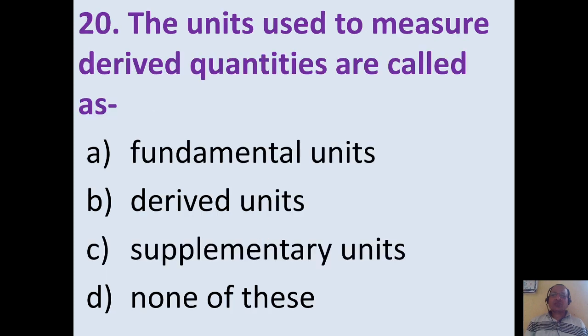The units used to measure derived quantities are called as, so as the name indicates, derived quantities are measured with derived units. So option B is the correct one.